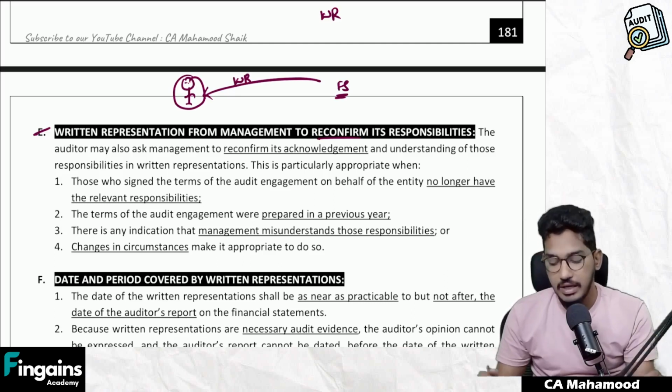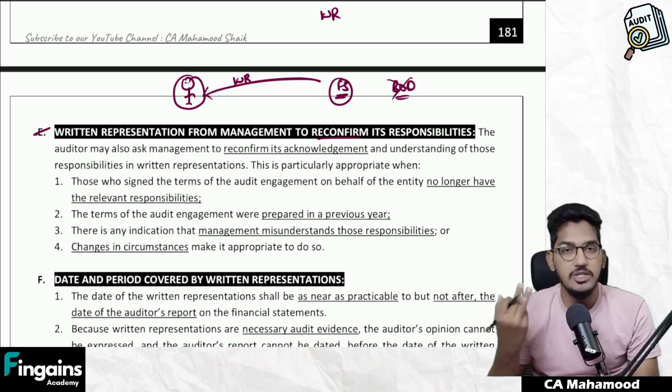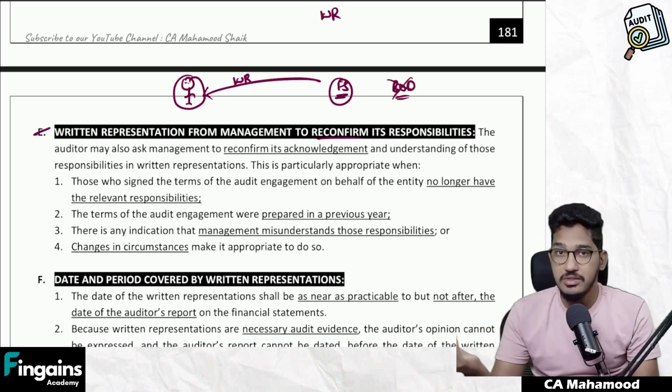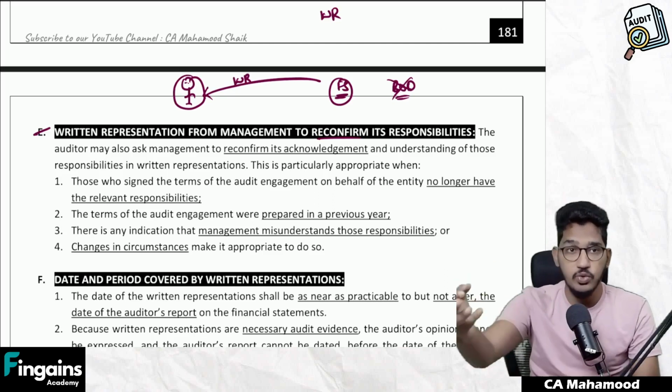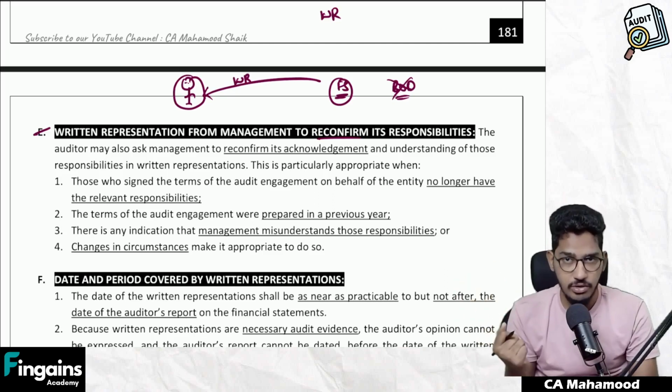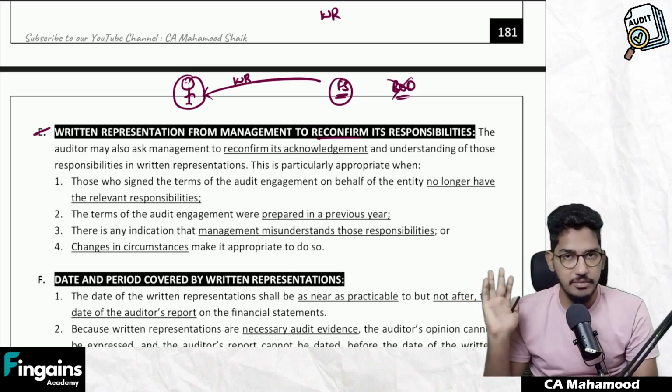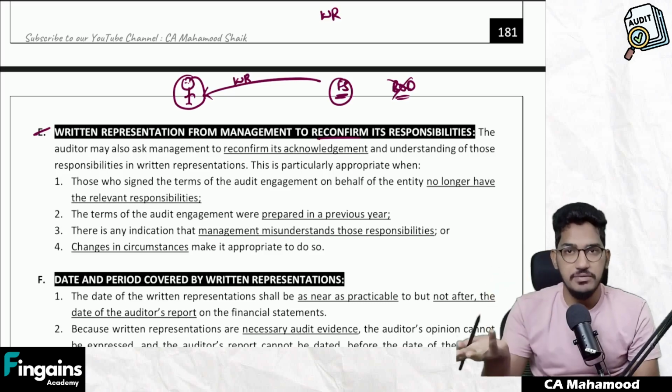Assume that at the beginning of the audit, I have obtained written representation from the board of directors, but during the course of the audit, the board of directors has changed. Management has changed. Since the management has changed, it will be much better to get the written representation confirming the responsibilities of management once again from the new management. At the beginning, I obtained written confirmation, but those directors have changed. Now a new board of directors has come, a new CEO, a new CFO.